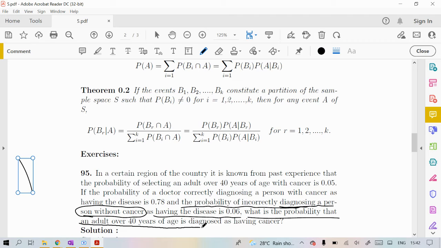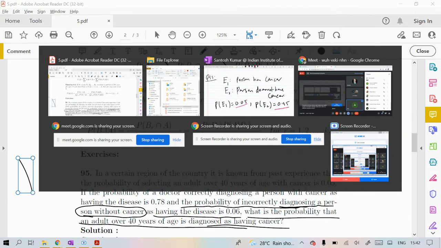So the question they are asking: what is the probability that an adult over 40 years of age is diagnosed as having cancer? A person you select randomly goes to the doctor. So what is the chance that he or she will be diagnosed as having cancer?